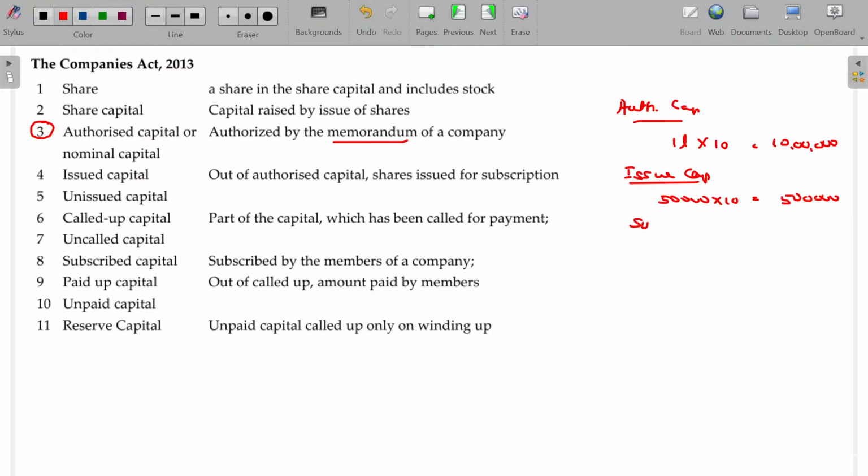And what about the subscribed capital? Out of the issued capital, how many shares investors are willing to take up is the subscribed capital. Suppose only 48,000 shares are subscribed at the rate of rupees 10. This is subscribed capital. If the number of shares subscribed by the investors is more than 50,000, then what is the subscribed capital? By the time also 50,000, because in case of oversubscription, excess money will be rejected and refunded. So in most cases, issued capital and subscribed capital are the same.